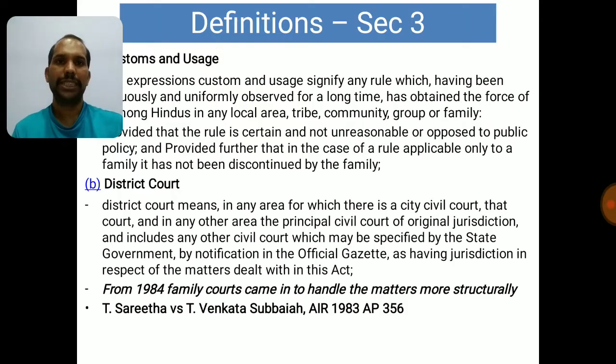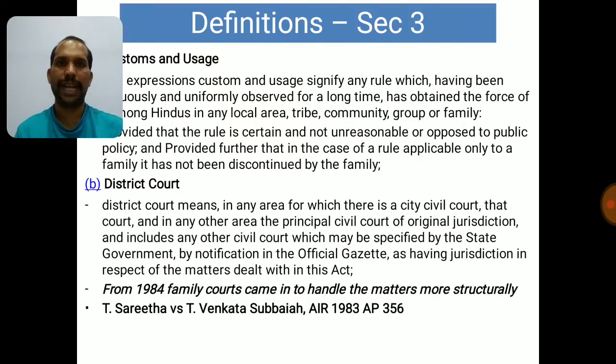So remember, from 1984 onwards, we started getting family courts. Now the district court also needs to be read as family court to ensure that the matters related to divorce and other matters are handled structurally.